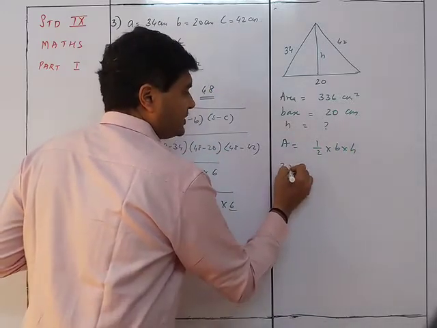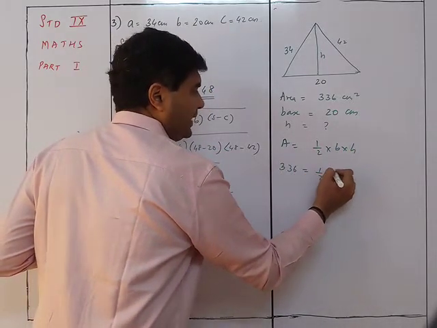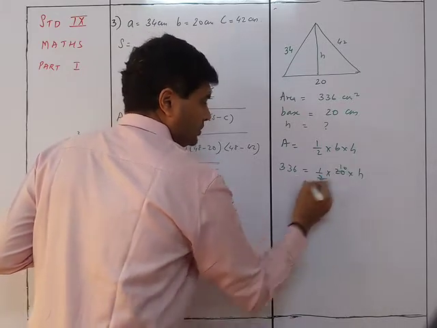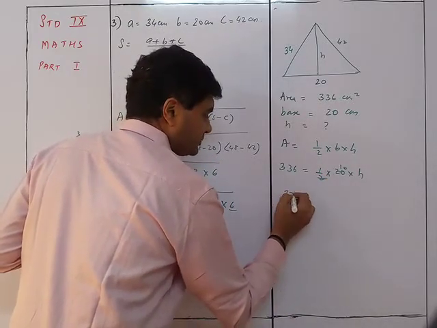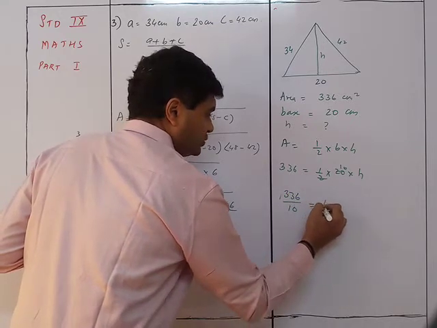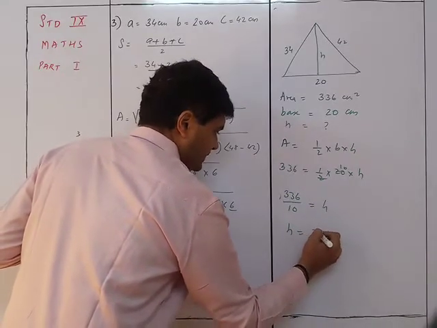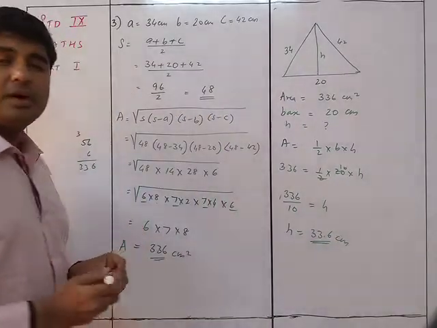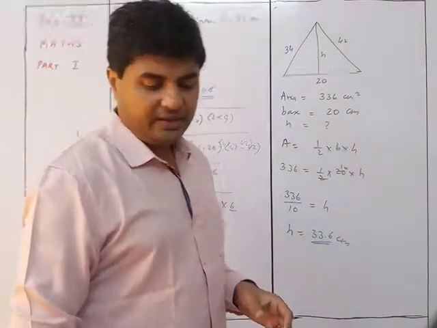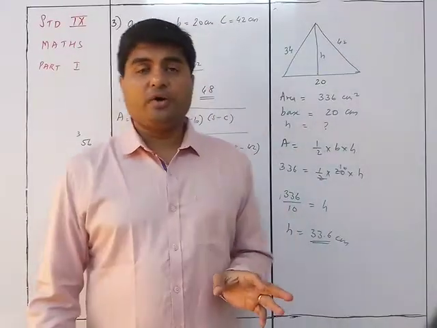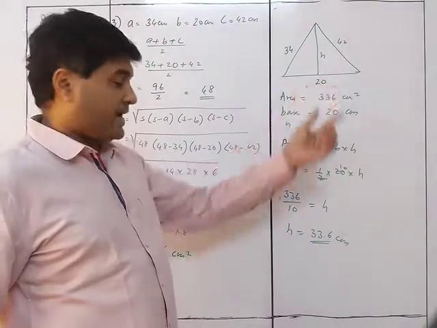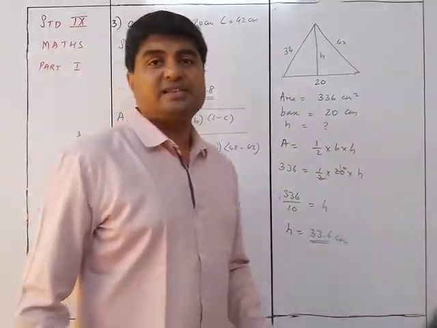So 336 is equal to half into 20 into h. So 336 upon 10 is equal to h. H is equal to 33.6 centimeters. So the altitude corresponding to the shortest side is 33.6 centimeters.